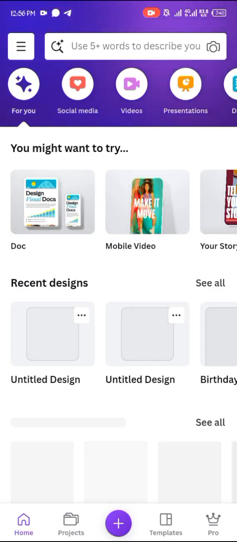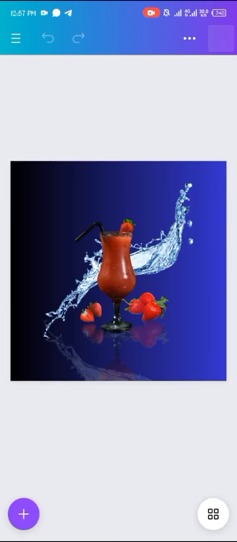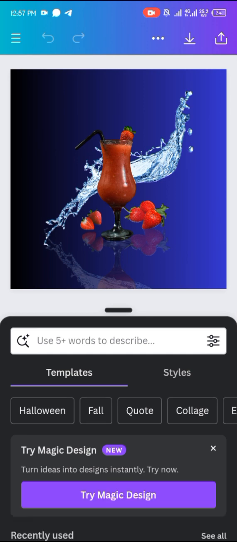So today we are going to be designing using Canva. We are going to be doing a mirror reflection design using Canva. So I had already designed it earlier, so I just opened what I had designed earlier, and this is it.